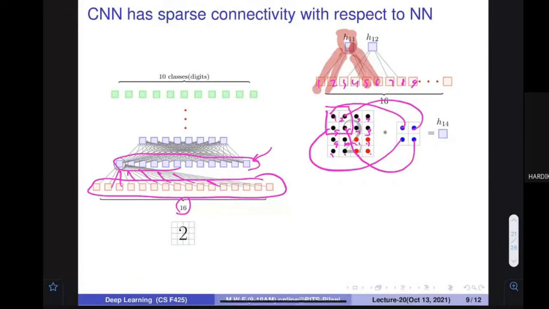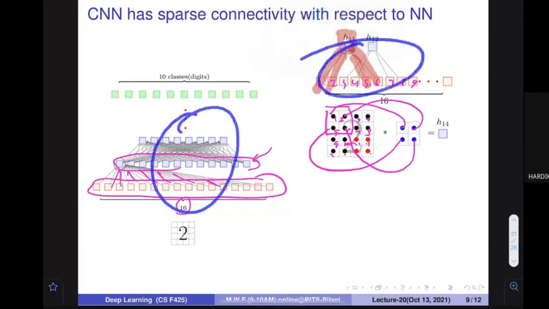CNN provides a sparse connection. By sparse connectivity, one thing we also assume, we achieve that the number of parameters are lesser. With fewer parameters, we can train better. Okay. So I have given a general statement. I'm sorry for that. So let me ask this question: is it a right thing to do? What do you think? That this is a better architecture or this is a better architecture?